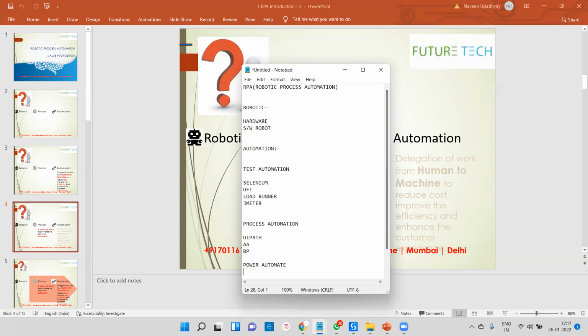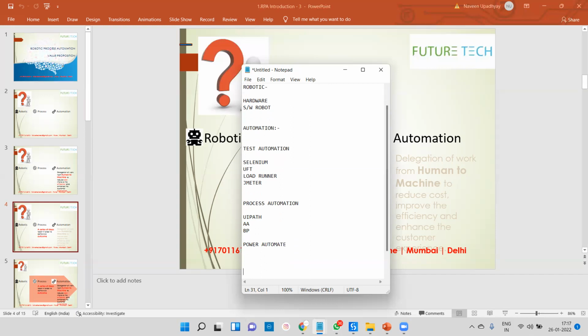First question: if you ask me why to start RPA, I will write these things. Why RPA? The first thing is that this tool is a low code platform.